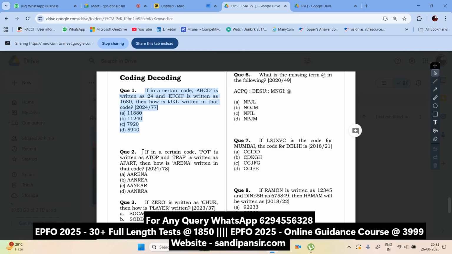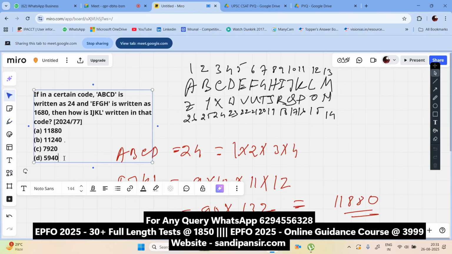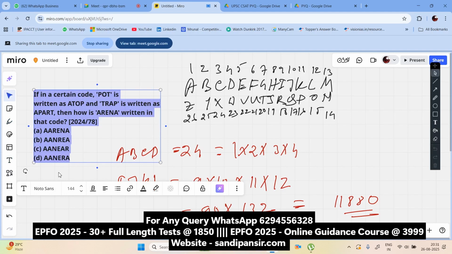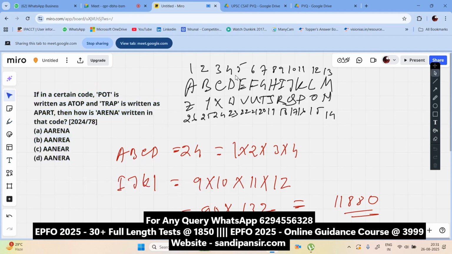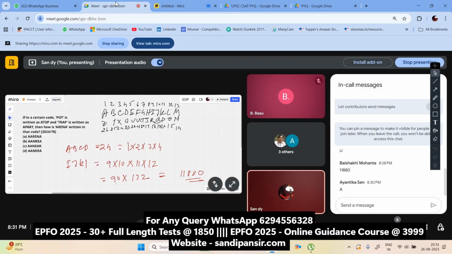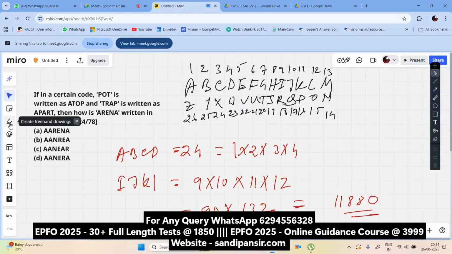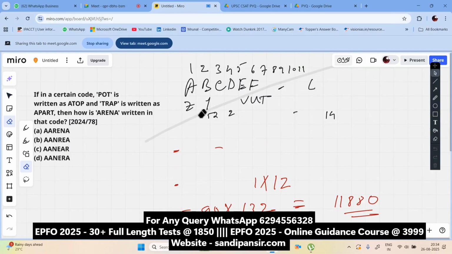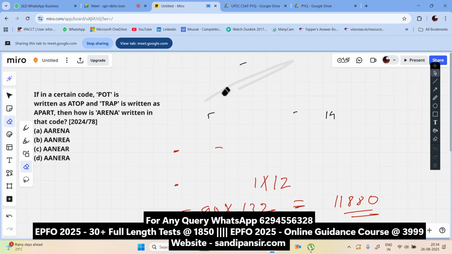Now, let's have another question on this section. Now do this question. Yeah, as you know, this is the basics. Now, if you see the question from the personal assistant paper last year, I cannot copy paste the question here, so I will just write it down so that you can understand.